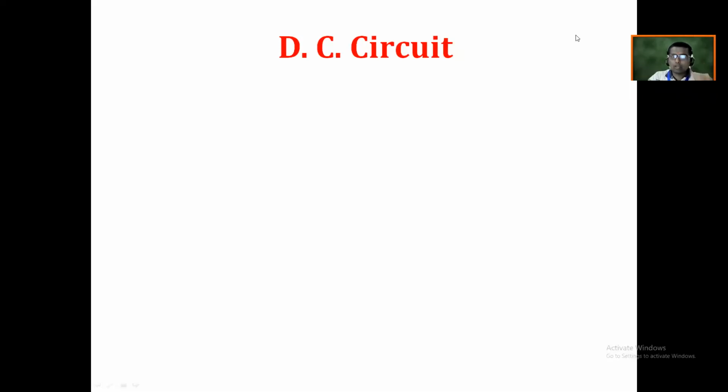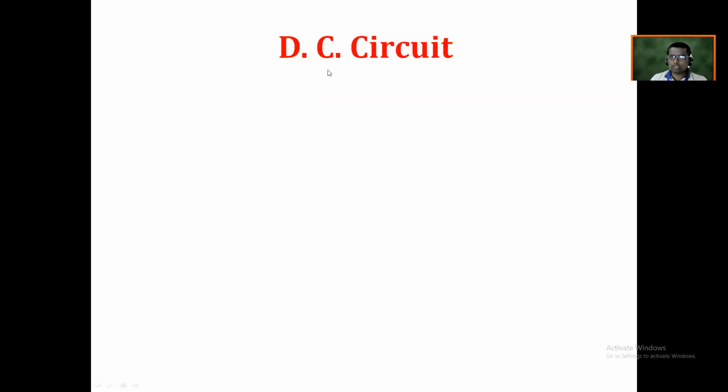Okay. Once again, we are going to discuss the DC circuit. So may I know, does anybody know the definition of DC? Can anybody try to give the definition? Closed path followed by direct current is called a DC circuit. Okay, so you have given the definition for the DC circuit.